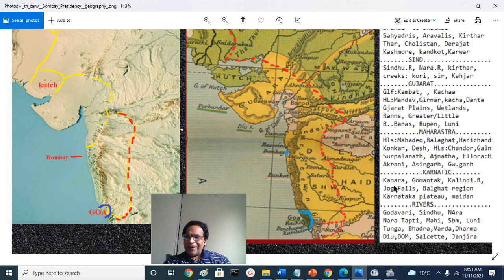In the Karnataka region, four southern districts, North Kanara, Belgavi, Dharwad, Hubli, Bijapur, Vijayapura.